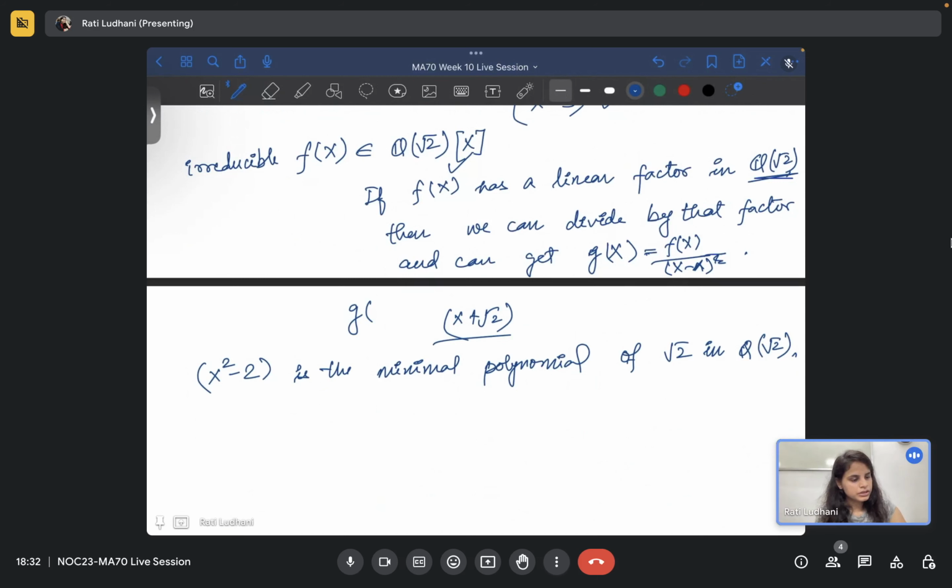Can you say anything here? I don't know. So you start with f(x). Yes, ma'am. x squared minus 2 is the minimal polynomial of root 2 in Q. Yeah, in Q, that's true. Right, in Q itself. Of course, in Q.